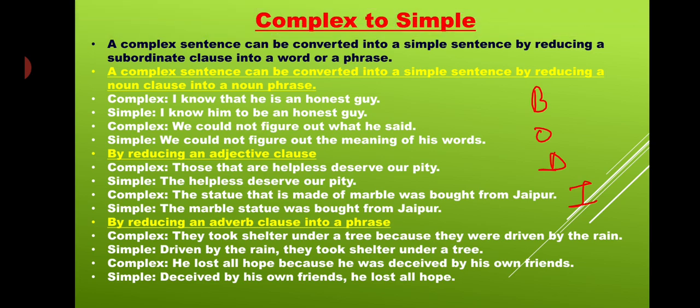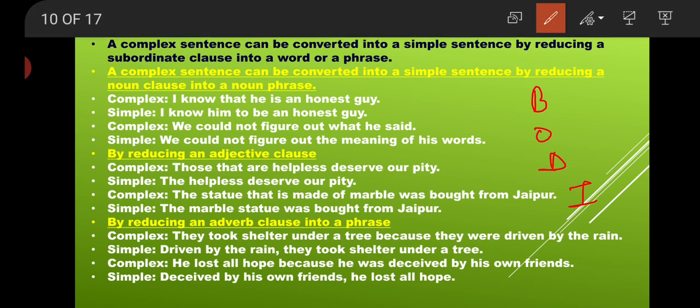We could not figure out what he said. ये मेरा complex sentence है, right? Now I have to make it simple. We could not figure out the meaning of his words. Find it. I have changed it by reducing an adjective clause. अब मुझे दूसरा क्या करना है, मैं मेरे adjective clause को reduce करूँगी.